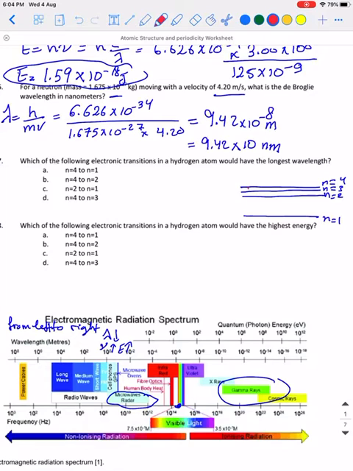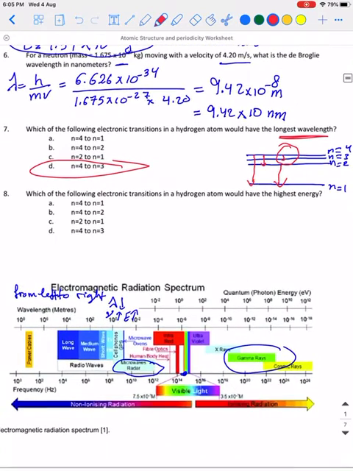Okay, what are the transitions? n equal 4 to n equal 1, this is the first one. n equal 4 to n equal 2, the second one. n equal 2 to n equal 1, third one. And n equal 4 to n equal 3. The one with the longest wavelength goes to the one with the lowest energy difference, which is the transition from n equal 4 to n equal 3, and this is the best answer.